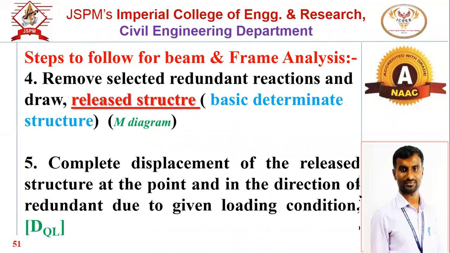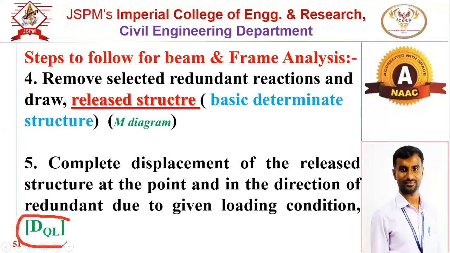Okay. Now next we have to perform the displacement analysis. In case of truss, how can you correlate this with truss? In case of truss, we performed the P analysis, then you performed the K analysis. Now what is the P analysis? This is the displacement analysis due to the given loading condition. So similarly, here we have to discuss the displacement of the released structure due to the given loading condition, that is DQL.